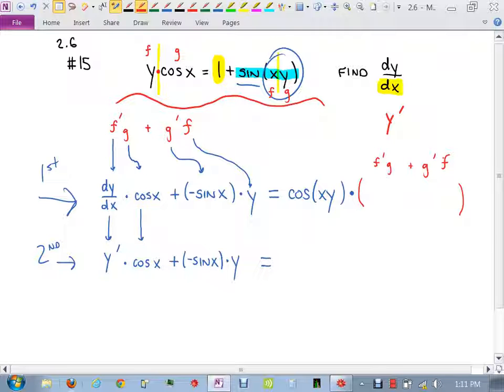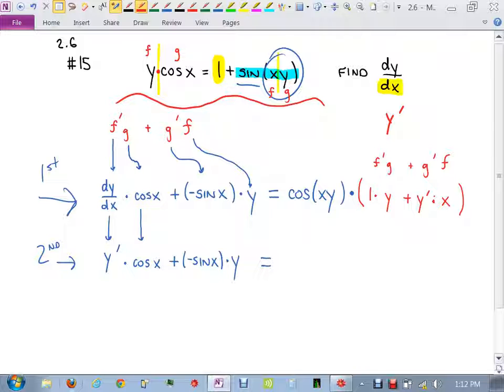What's the derivative of f this time? 1. What's the derivative of x? It's 1, because we're differentiating with respect to x. So we get a 1 times g, y, plus g prime, which is the derivative of y, which is y prime, times f, which was x.